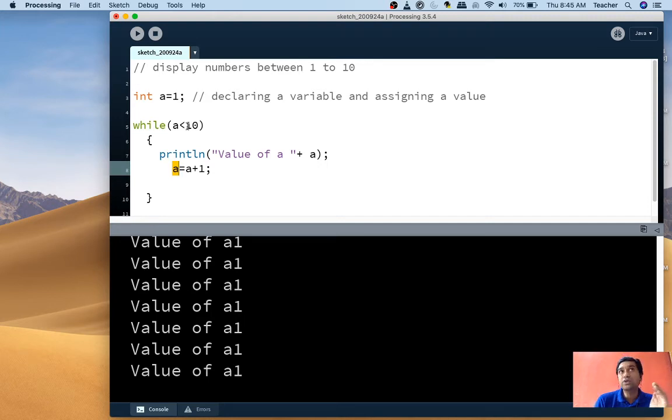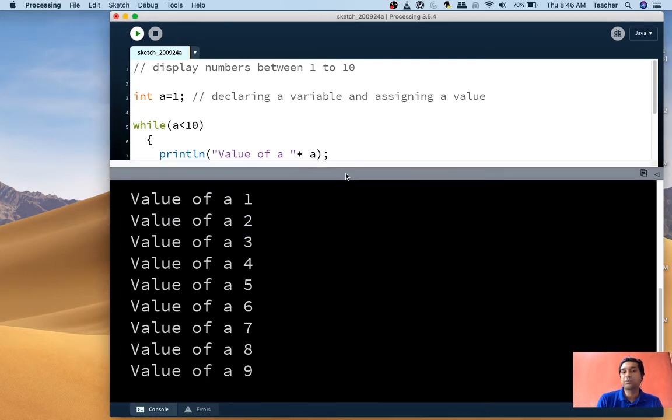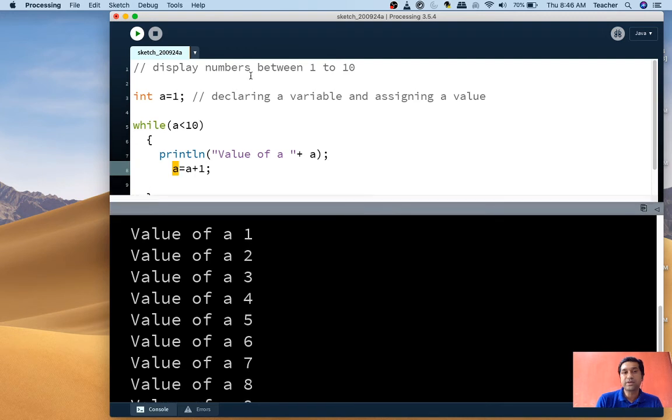When the value of a becomes 10, it will check, is 10 less than 10? No, 10 is not less than 10. 10 is equal to 10, but I've not written an equal to sign here. So the output of this program would be from 1 to 9. So students, I am giving the processor a scope to terminate also. So you deal with it properly: a start point, an end point, and then the increment part.